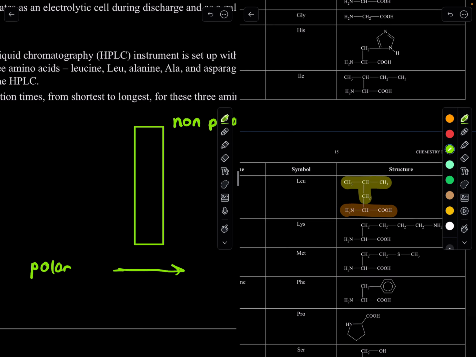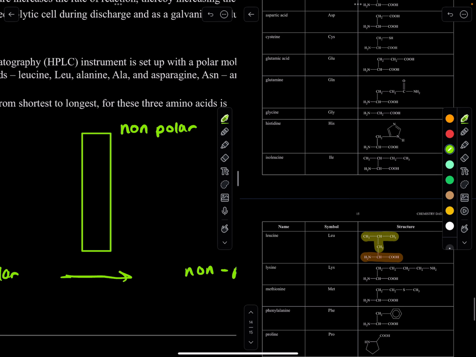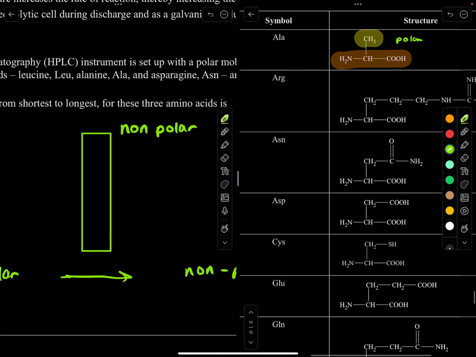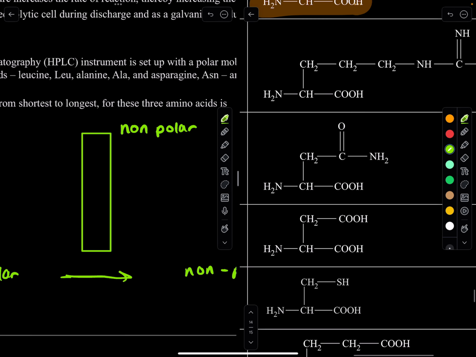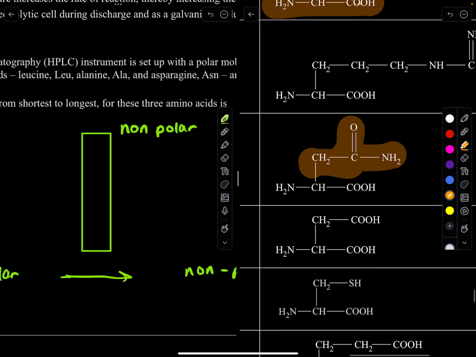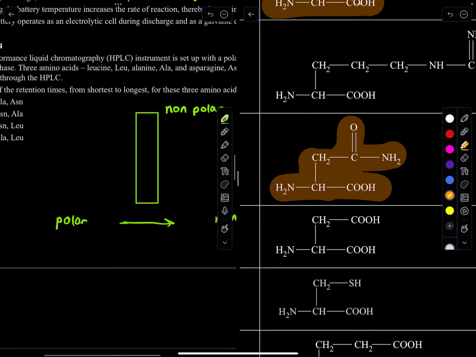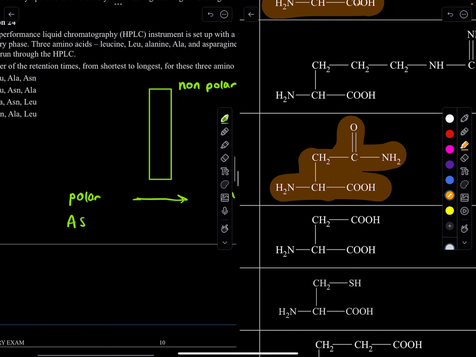And what about asparagine? Where is that? Go up here. There it is. No, this one over here is much more polar. Look at this: you have a polar side here and also a polar part here. It does have that CH, of course, but it has a very large polar part. It's more polar than all of them. So the most polar is asparagine, ASN, we call it, the short name.